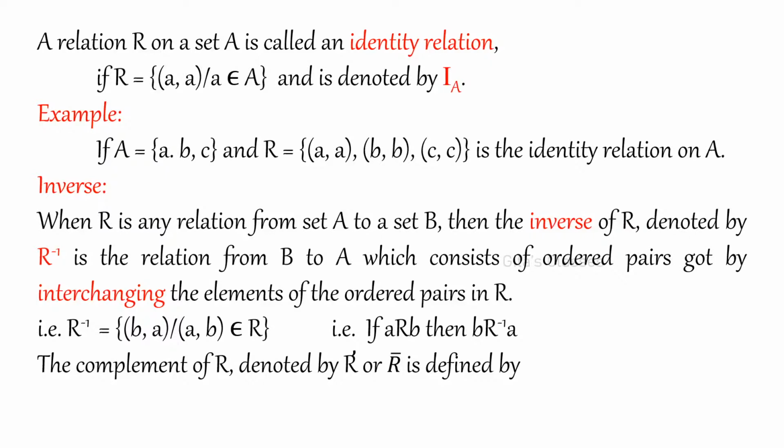Now identity relation. Yesterday we have seen one problem, right? In identity relation, a relation R on a set is called an identity relation. Always please remember, I insist on this, on a set means it is a subset of A cross A. If it is defined on a set A, then R is a subset of A cross A. Please remember that. So if (a, a) belongs to R for all a in A, it is denoted by I_A, the identity relation on the set A. That is, a is related to a for all values of a in A.